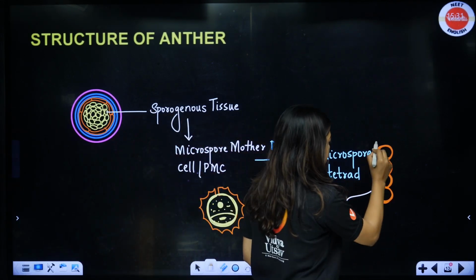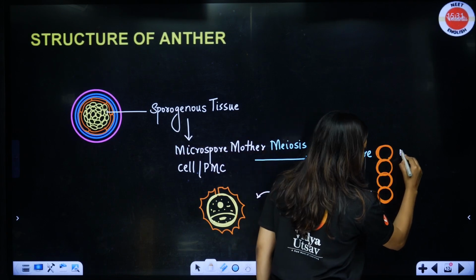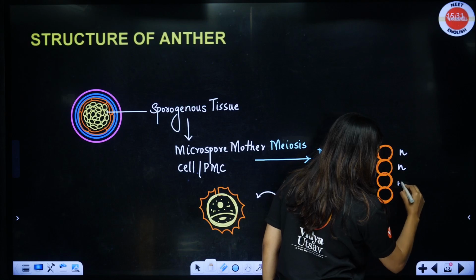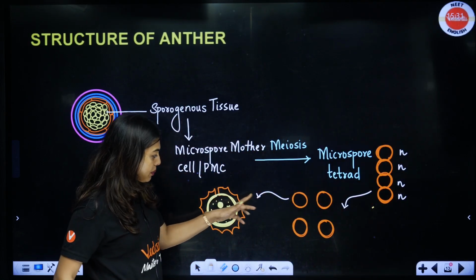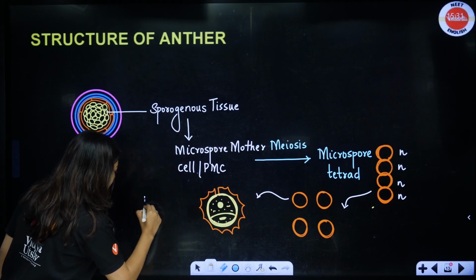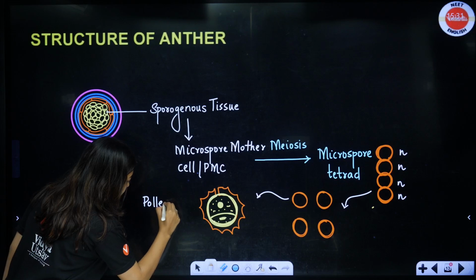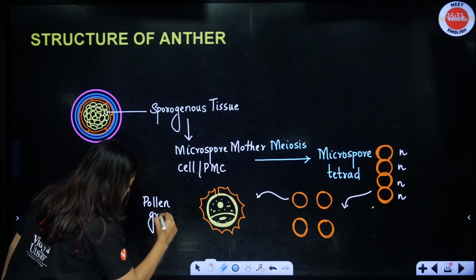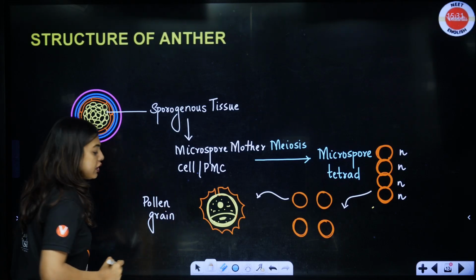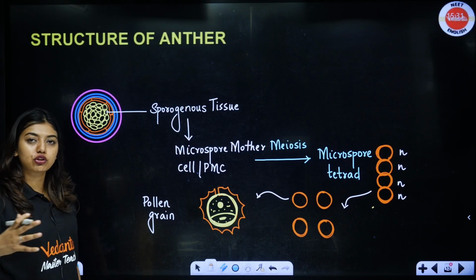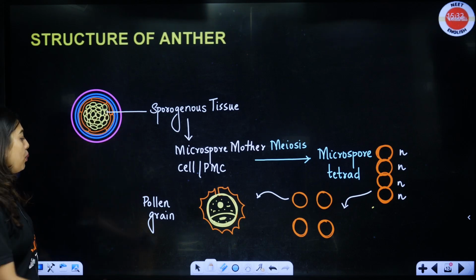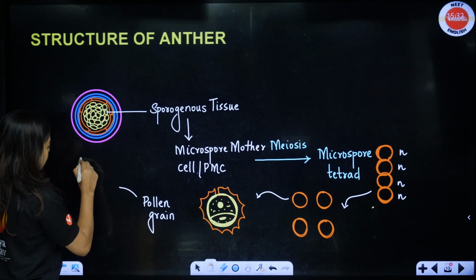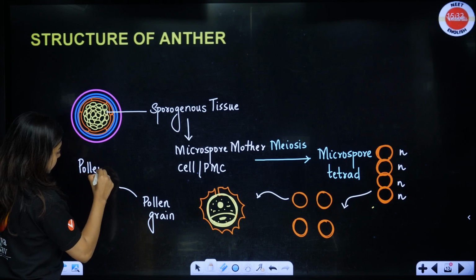So here what happens, students? The microspore tetrads are there. Their ploidy is going to be haploid, n, n, n, n. Then they got separated, and after separating, each of them is going to form a pollen grain. Now, when microspores were present inside the microsporangia, we call it microsporangium. When pollen grains are going to be inside this, we call it the pollen sac.